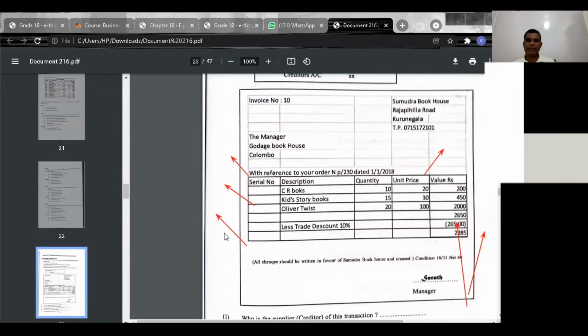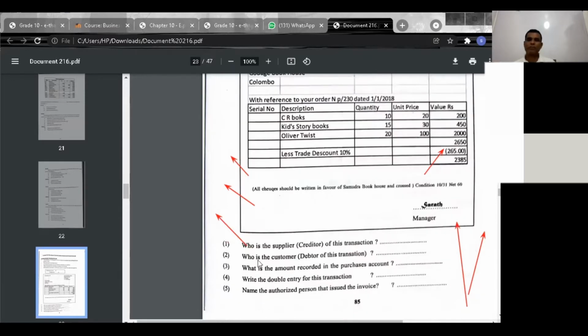Now look at that. All checks should be written in favor of Samudra Bookhouse. Condition: on a 10/30th, you have to pay on or before the due date.